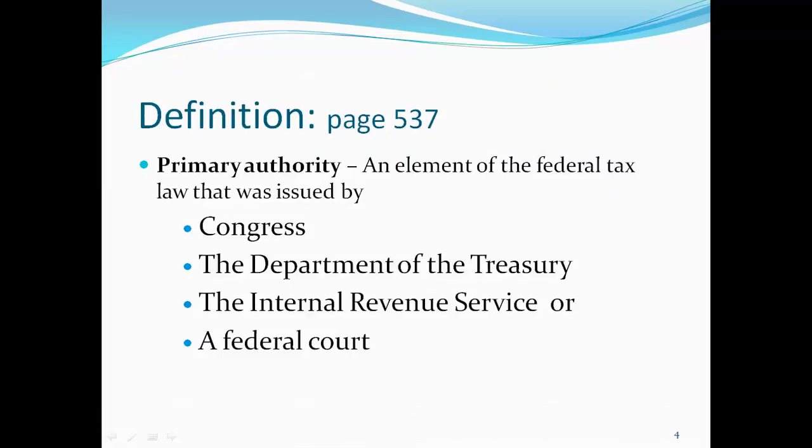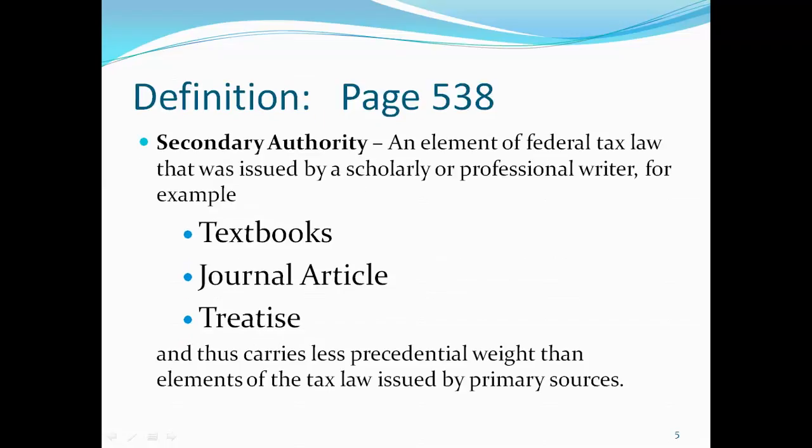Let's review the definition of primary authority: an element of the federal tax law that was issued by Congress, the Department of the Treasury, the Internal Revenue Service, or a federal court. Now let's contrast that with the definition of secondary authority: an element of federal tax law that was issued by a scholarly or professional writer and thus carries less precedential weight than elements of the tax law issued by a primary source. Examples are textbooks, journal articles, and treatises.